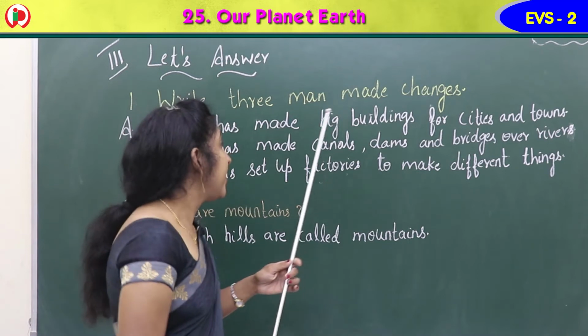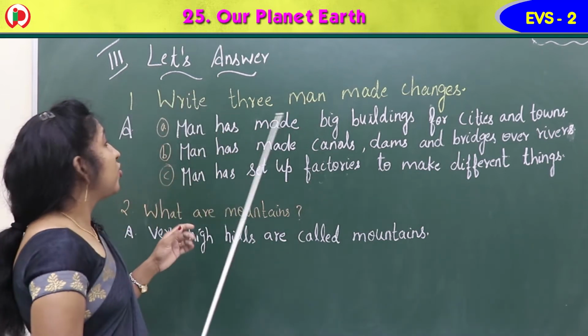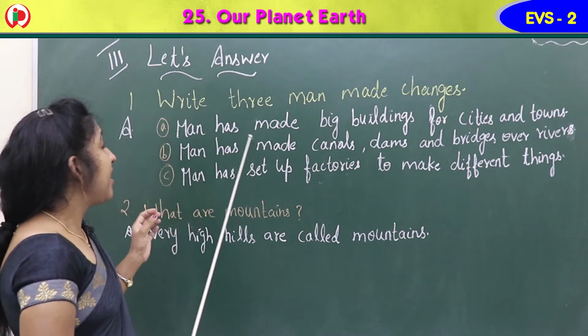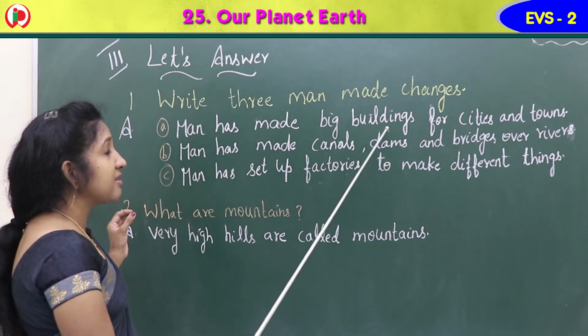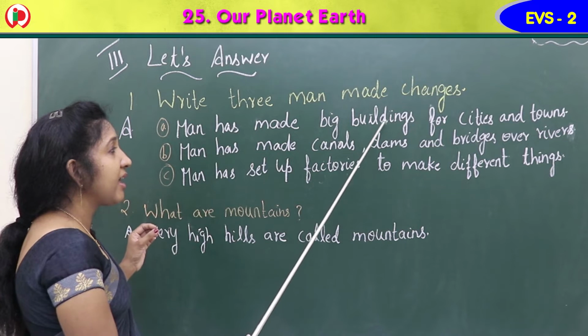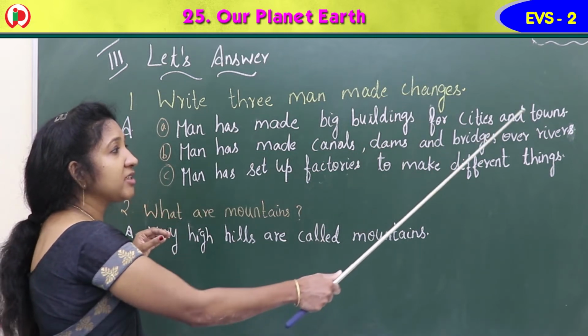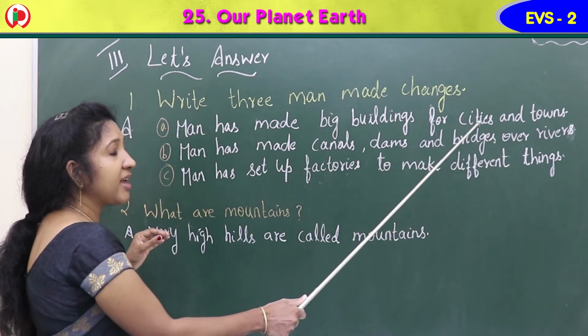Yes, so let us see the answer. Write 3 man-made changes. A. The first one: man has made big buildings, B-U-I-L-D-I-N-G-S, buildings for cities and towns, C-I-T-I-E-S.